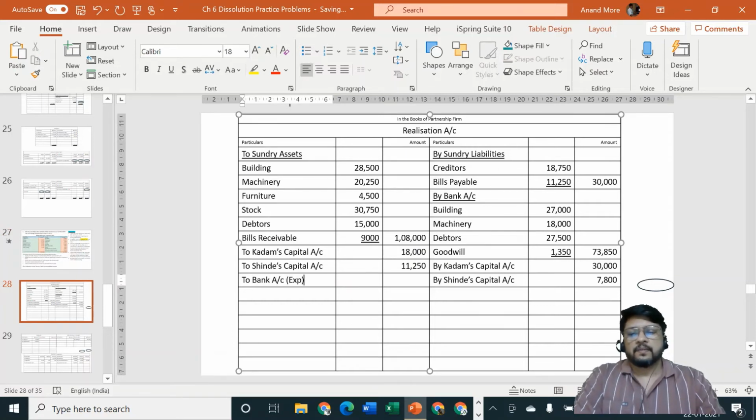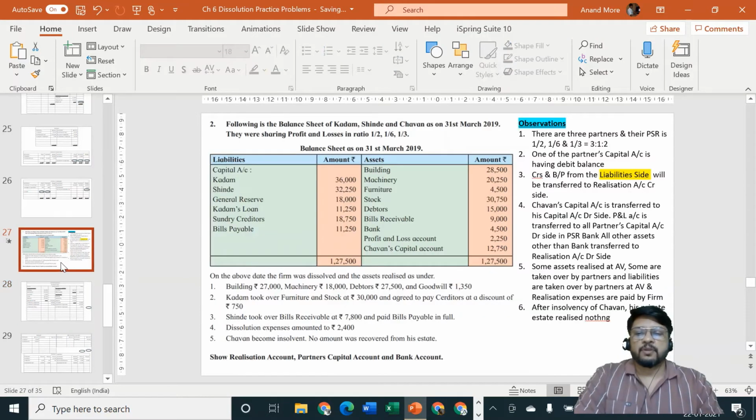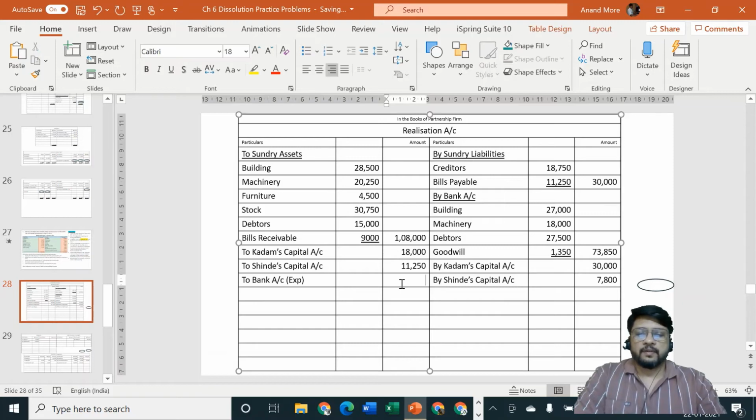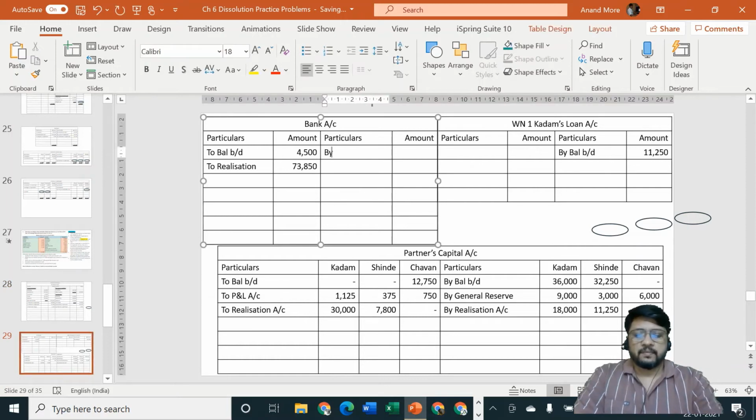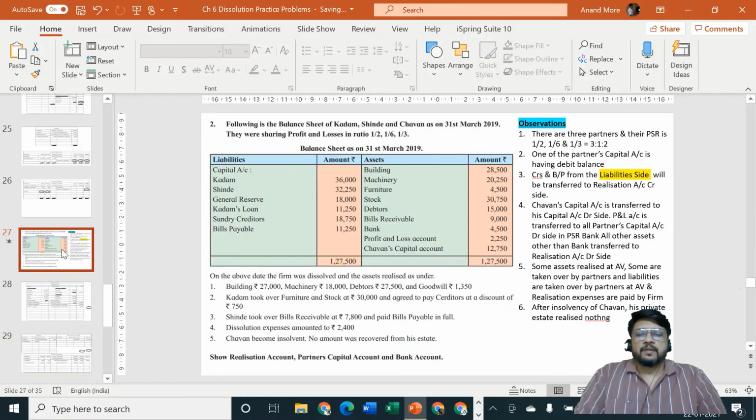Expenses, and the amount of realization expenses is rupees how much? 2400. So we'll write here 2400. Second effect: bank account credit side by realization account. It is 2400. Okay, so 2400 dissolution expenses are being recorded by us. Then comes the next point.